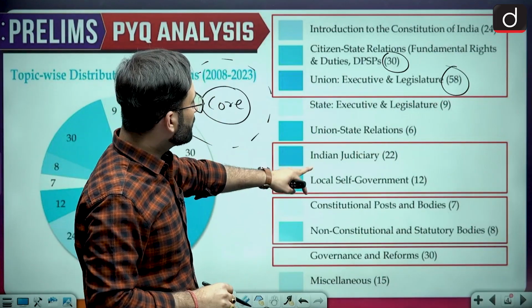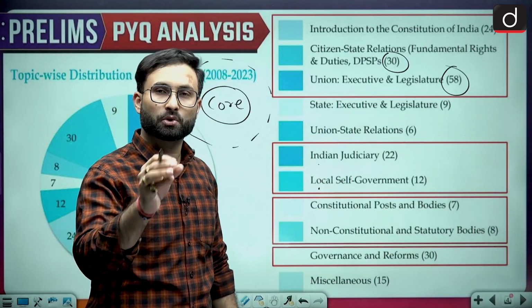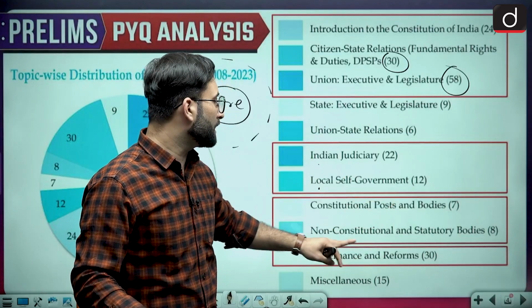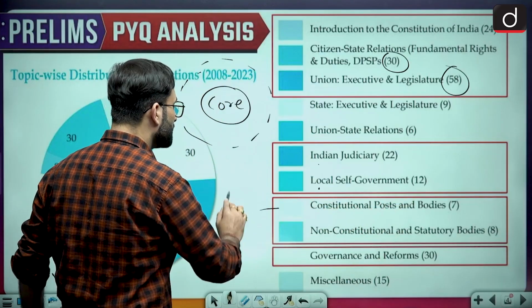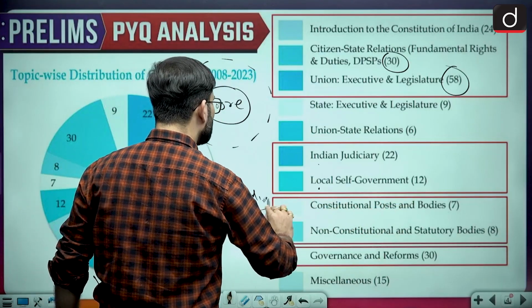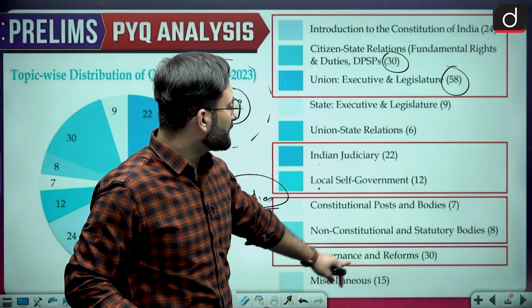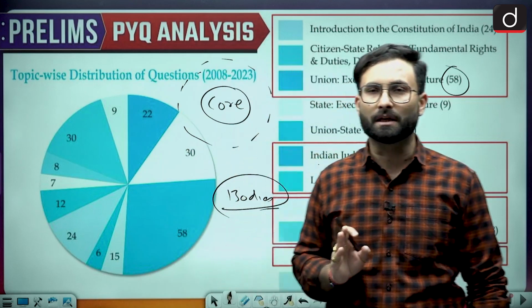Then coming to the next one over here, Indian judiciary, local self-government. Every year you will be seeing that one or two questions have been asked from this section as well. Coming to the next one, constitutional posts and bodies and the non-constitutional and the statutory bodies. So basically they are talking about the bodies over here. Every year you will be seeing that there will be one question from this particular section. And then governance and reform, 30 questions have been asked in the last few years. So you can say one or two questions will be there from this section.